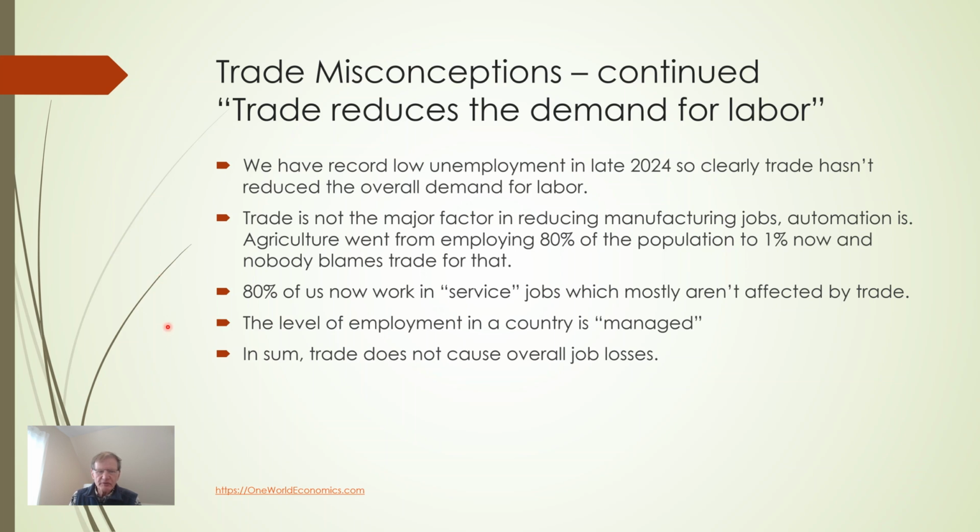The level of employment in a country is managed. Almost all economies in the world are now what are called managed capitalist market economies, including China. That means that governments and central banks work very hard to keep unemployment from going too high. Employment level, income distribution, and wages can all be influenced by government. We will discuss how modern economies are managed in other videos. In sum, trade does not cause overall job losses.